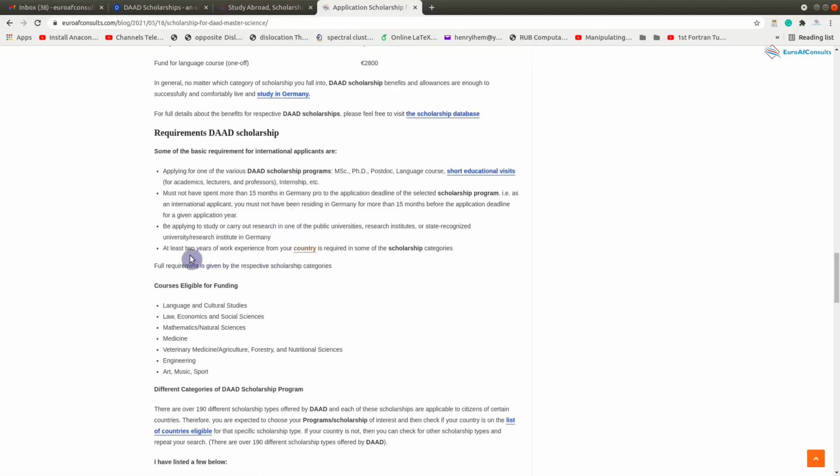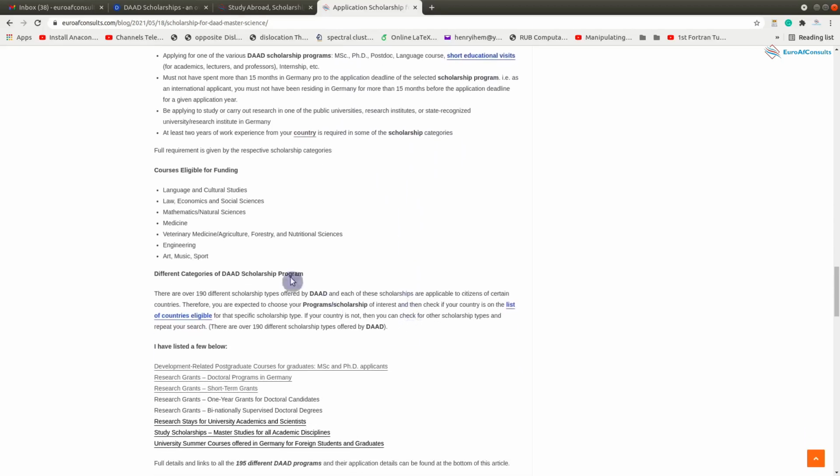And then the second most important requirement is that you need at least 2 years of professional work experience in your country before you can apply for this scholarship. So these are the two basic requirements. You can check the other details here too.